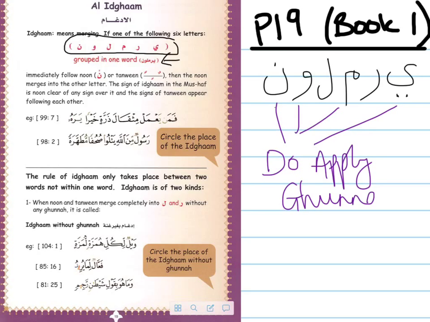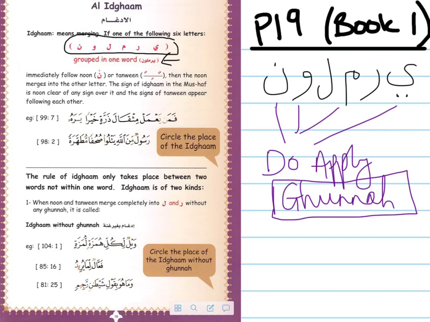Let me repeat that. These 6 letters can be categorized into 2 categories. One of those categories is where you apply a Ghunna. You pause on the sound and let the sound come from your nose for a small amount of time.